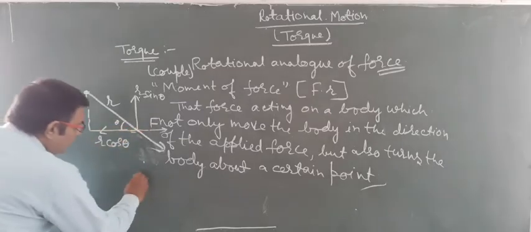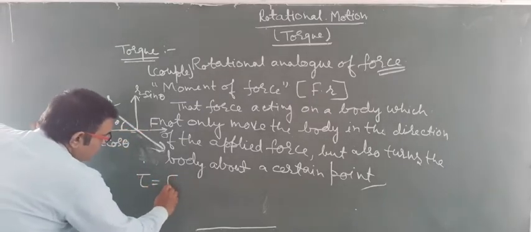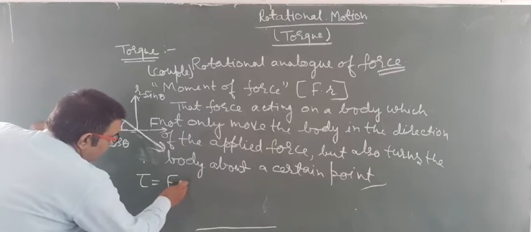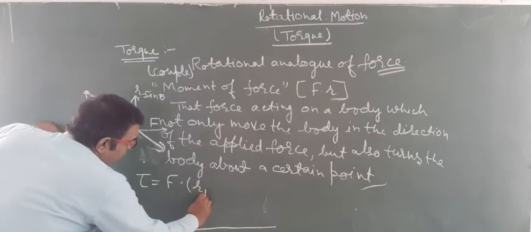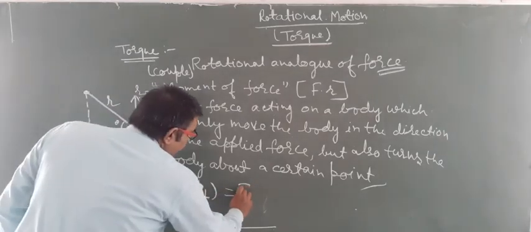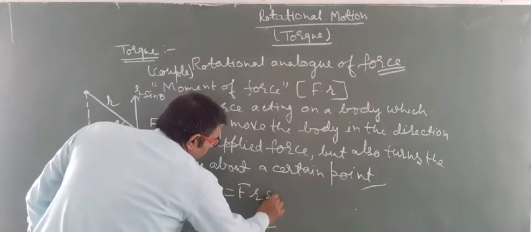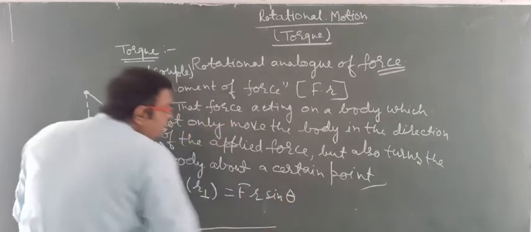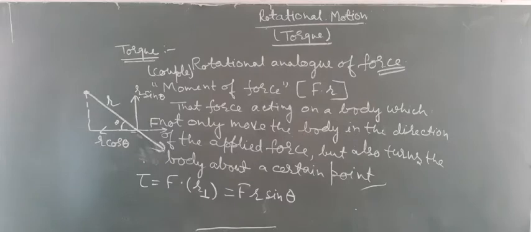Torque is equal to force into r perpendicular, which can be written as force into r sin theta.